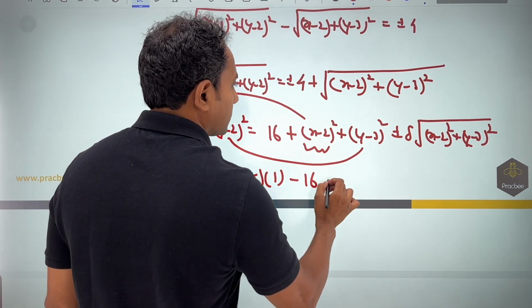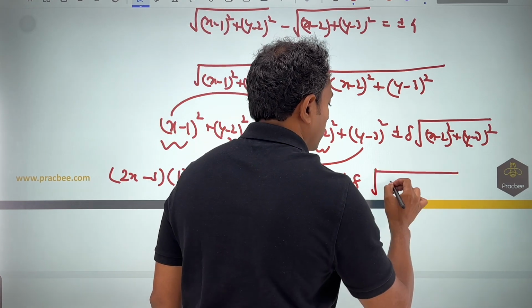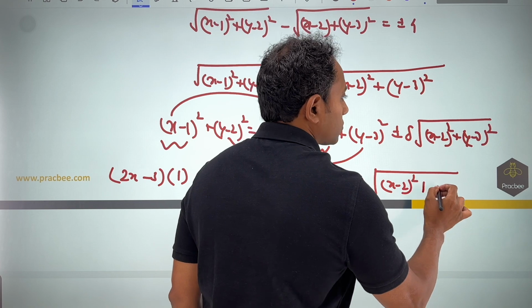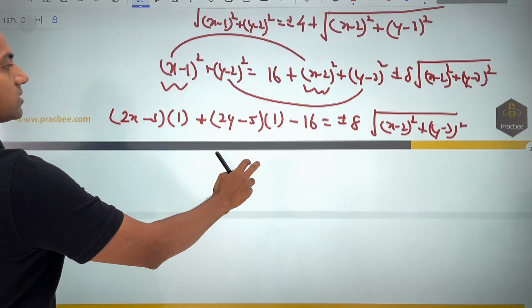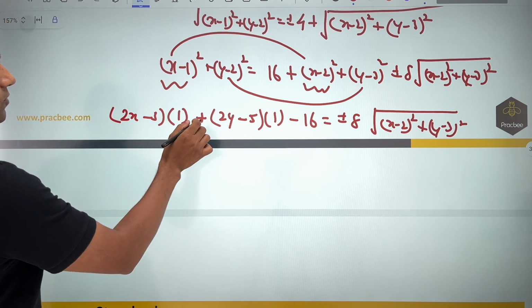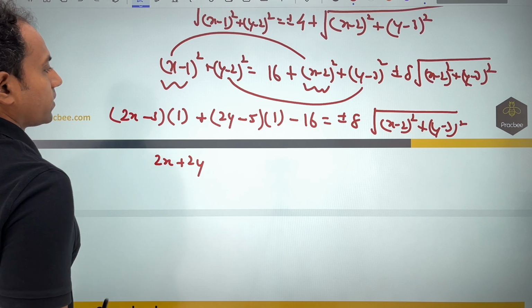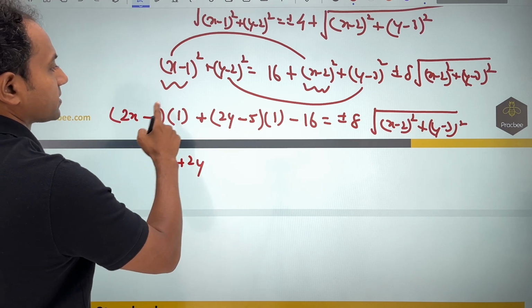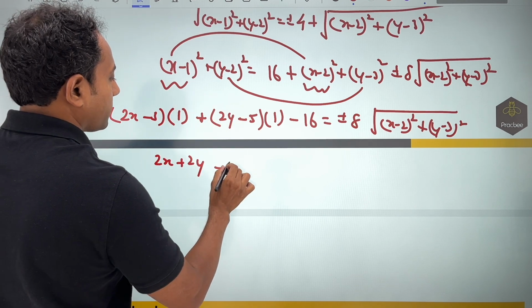Then minus 16 is equal to plus minus 8 root of (x minus 2) whole square plus (y minus 3) whole square. Once you have got this, now you can see that it is getting simplified. So what we will get is nothing but 2x plus 2y, this minus 3 minus 5 will become minus 8, and it will become minus 23.